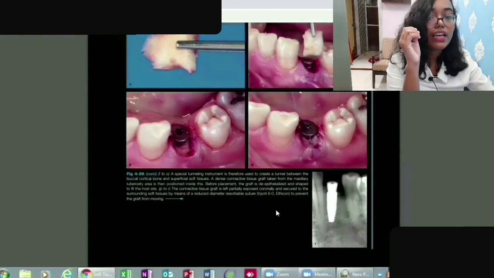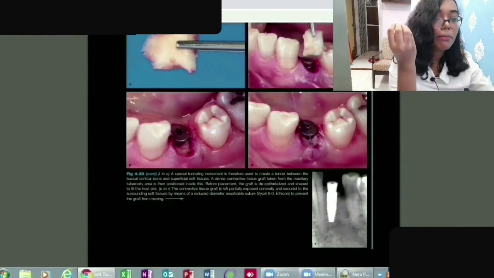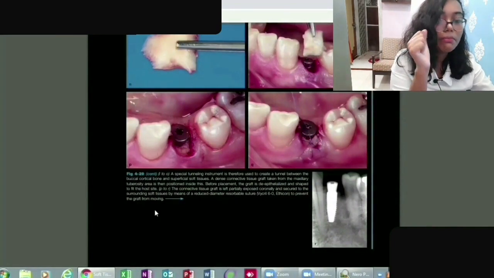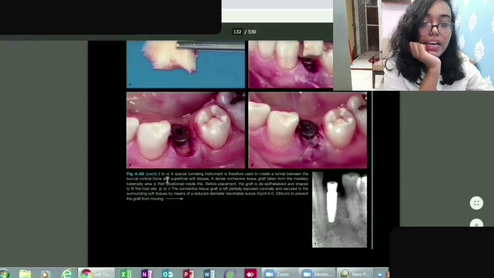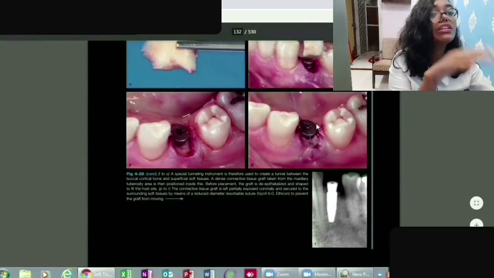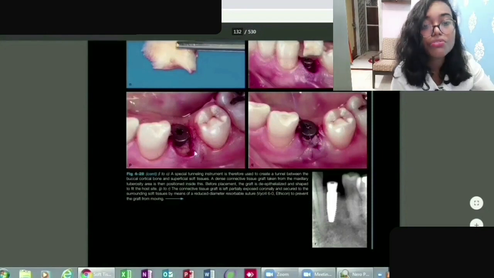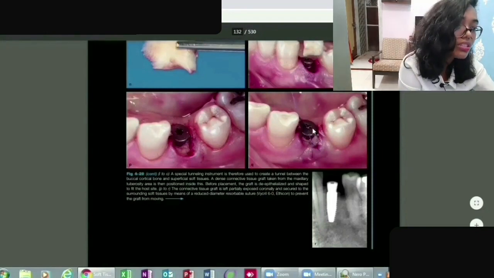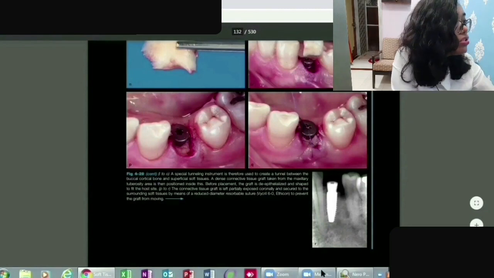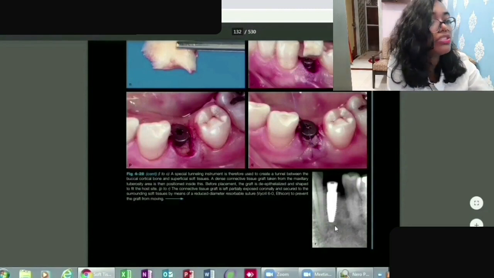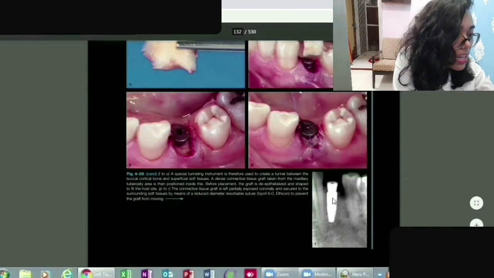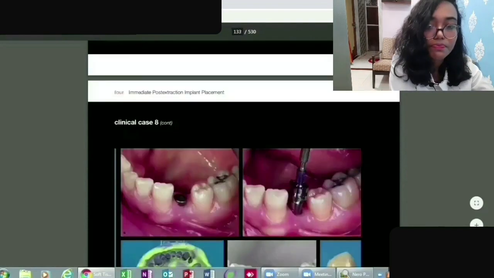You have taken some amount of soft tissue from the maxillary tuberosity area, and then you have positioned it here. You can see in image P that it has been positioned, and then they have sutured, and this is the final product in image R. You can see here that the implant has been placed nicely.